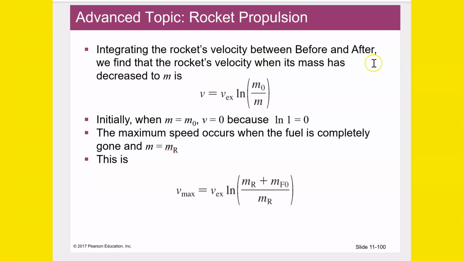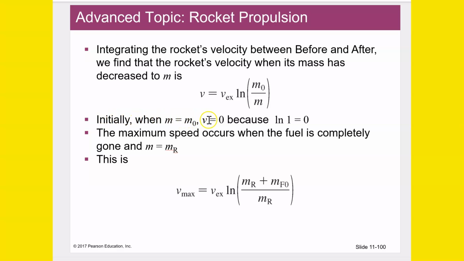Integrating the rocket's velocity between before and after, we find the rocket's velocity when its mass has increased to m. You're doing this with respect to m, I think. So, the integral of a rational function, the integral of 1 over x is ln of x, which is where this ln is coming from.